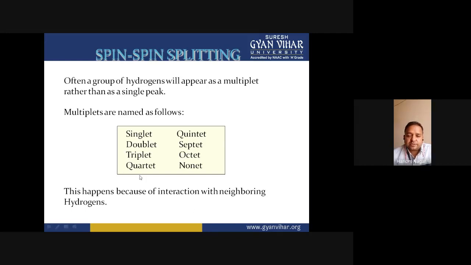And next is the quartet. A signal is split into four peaks, and the peak area ratio is 1:3:3:1. And in the same way, the quintet has five peaks, and the ratio is 1:4:6:4:1. And then there are the septet, octet, nonet, etc.